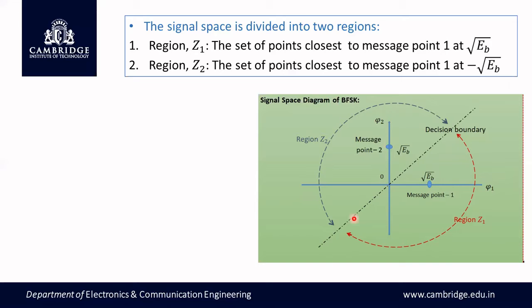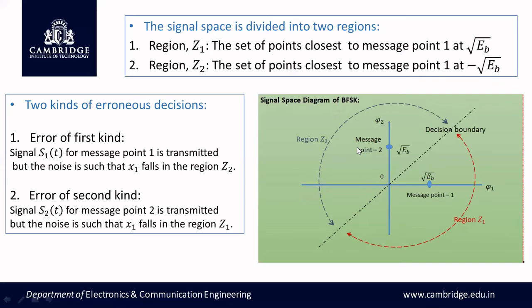The middle line, that is, this plane passing through the origin, divides the region into two equal parts. If the received signal falls in region Z1, we decide in favor of bit 1. If the received signal falls in region Z2, then we decide in favor of bit 0.